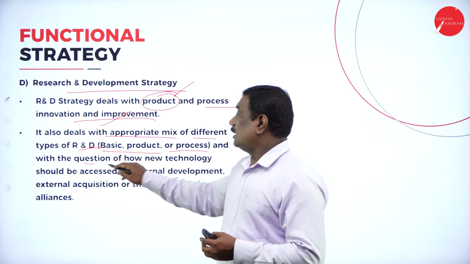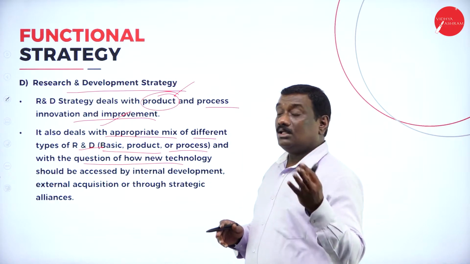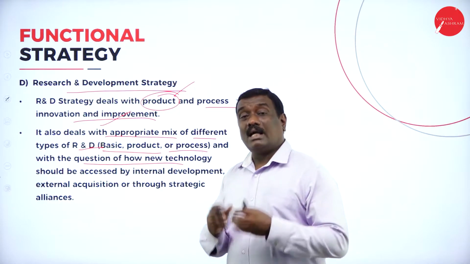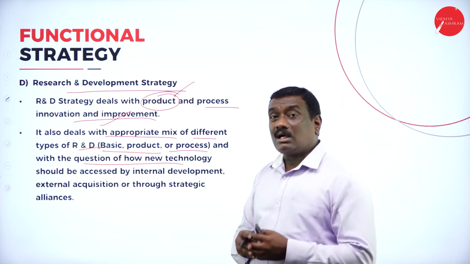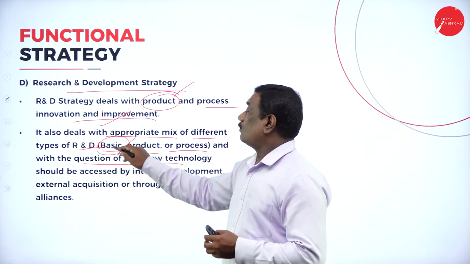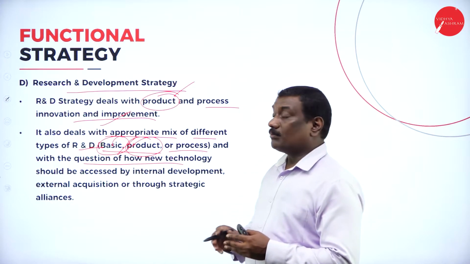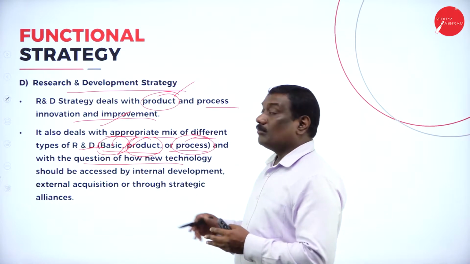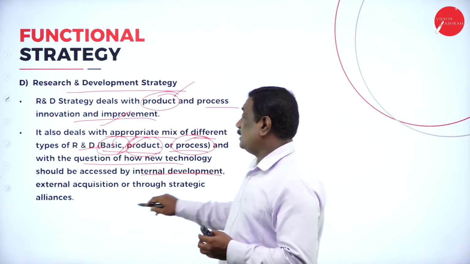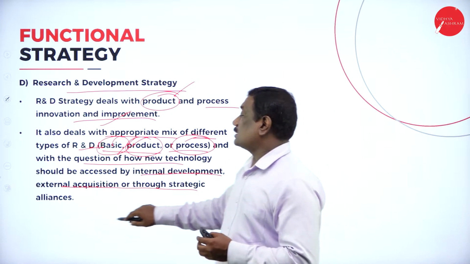The question here is how the new technology should be accessed. How are we going to acquire the new technology in order to manufacture a product, to find out the basic things about the product, as well as the various processes which the product has to undergo? It can be by internal development, external acquisition or through strategic alliance.